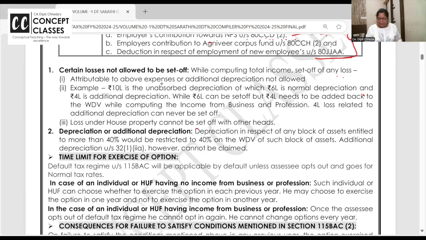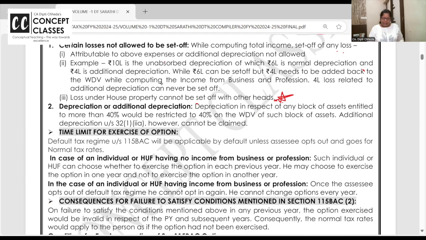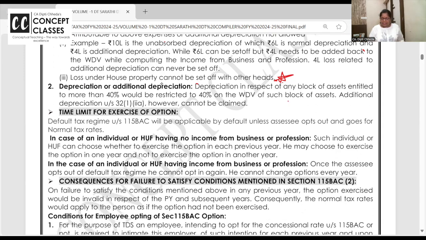Loss under house property cannot be set off with other heads. In case of old regime also, house property loss can be set off with other heads only up to 2 lakh. Mutually they can set off. Right. Depreciation in respect of block of asset cannot be more than 40%. Okay, that's for sure. 40% se zyada depreciation koi bhi claim nahi karta.